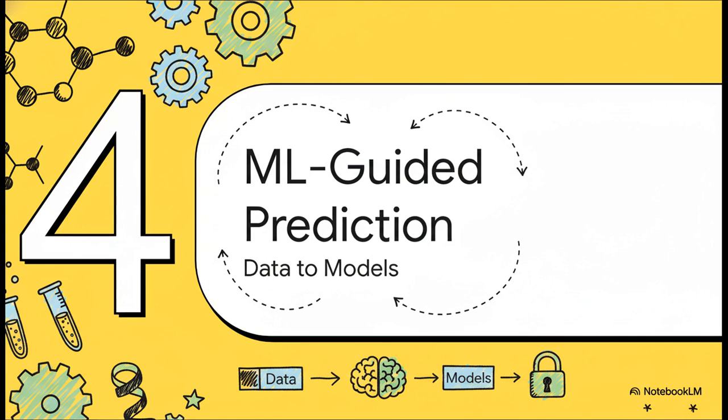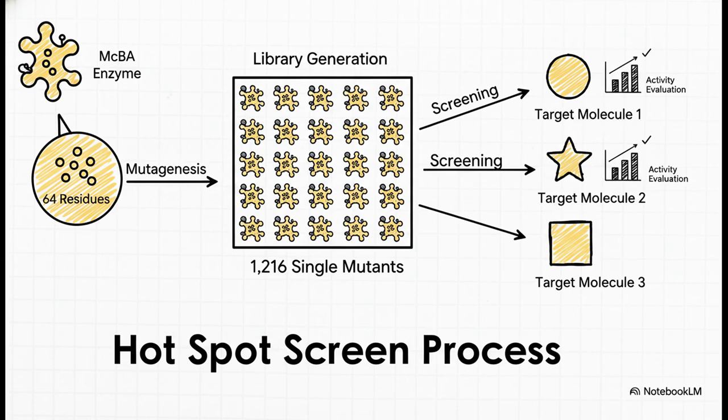All right, Section 4. With that baseline established, the next phase was to generate a data set large enough to train predictive machine learning models. To create this dataset, they ran what they called a hotspot screen. This involved doing site saturation mutagenesis at 64 different residues located within the active site and its substrate access tunnels.